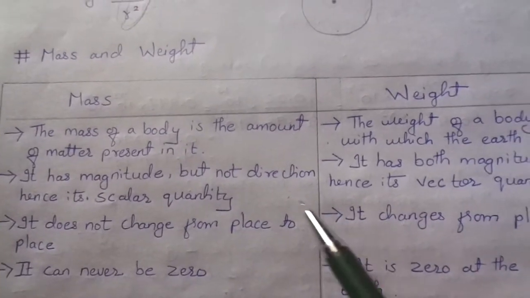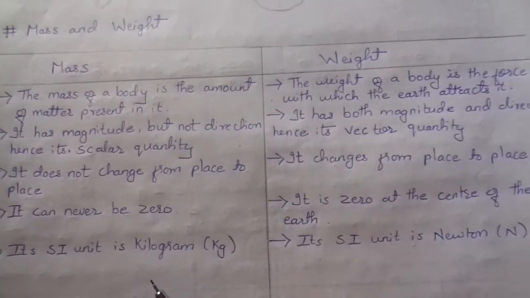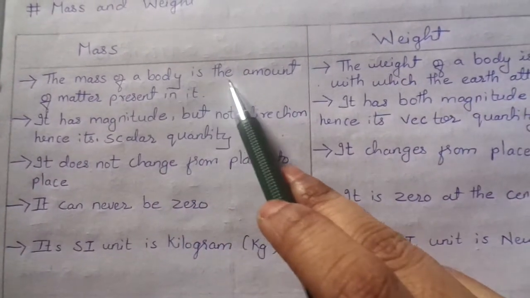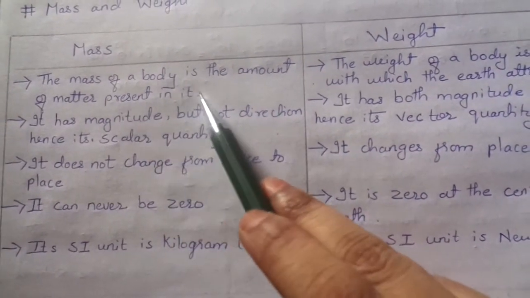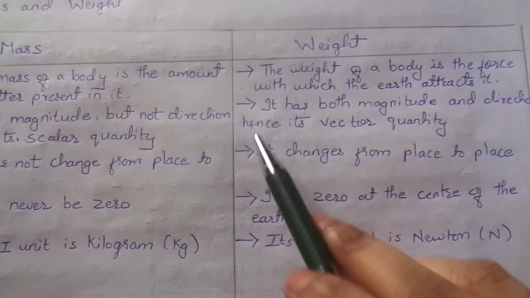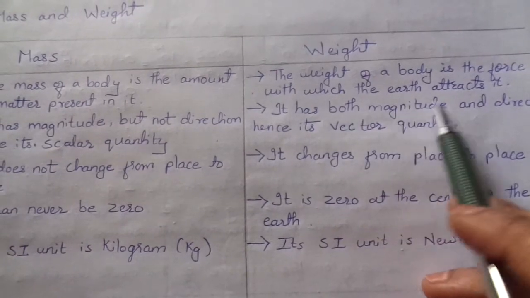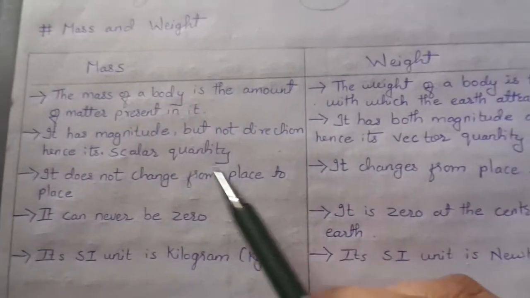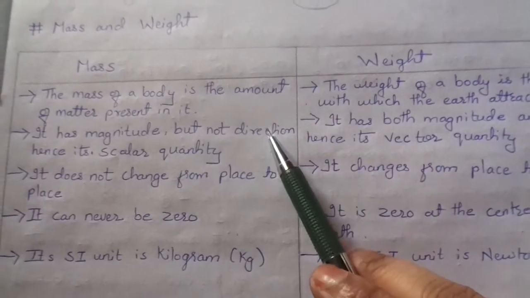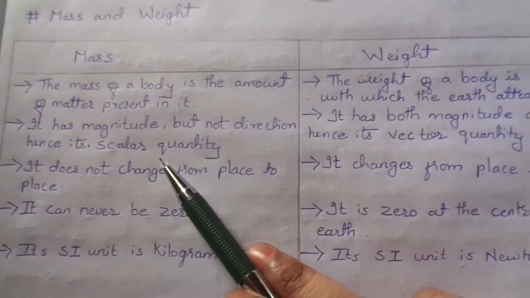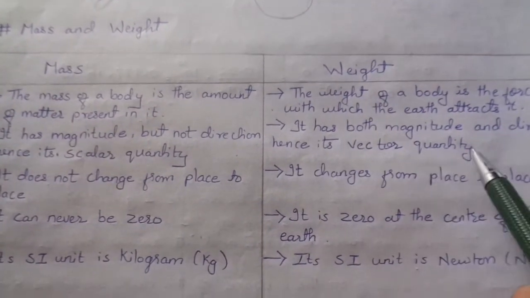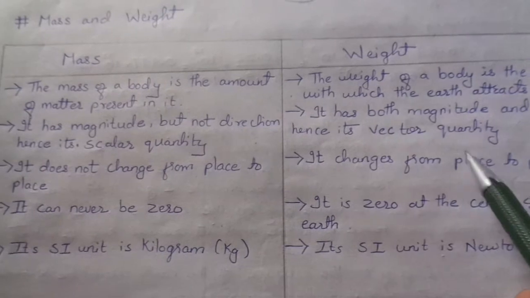Here is something about mass and weight. What is mass? Mass of a body is the amount of matter present in it, and weight of a body is the force with which the earth attracts it. Mass has magnitude but doesn't have direction, so it is a scalar quantity. Weight has both magnitude and direction, hence it is a vector quantity.